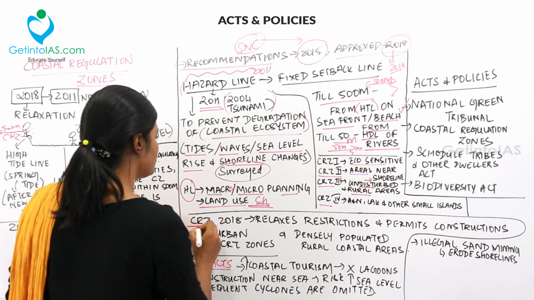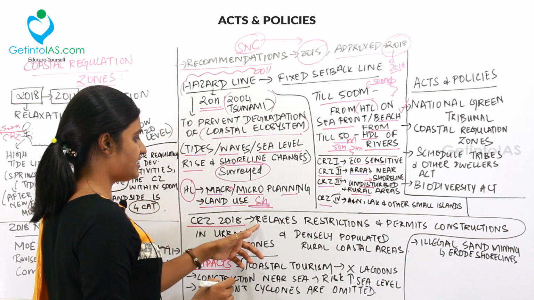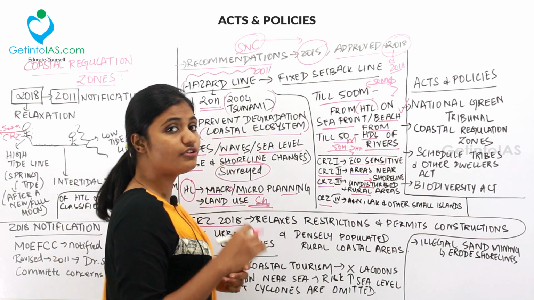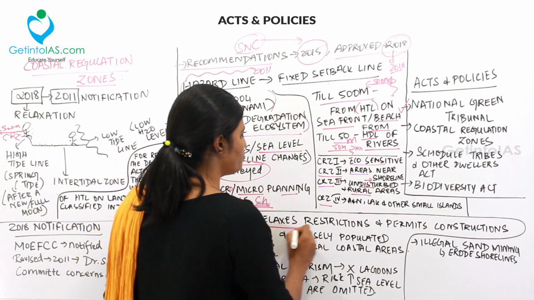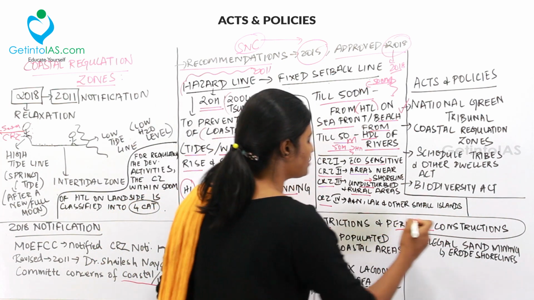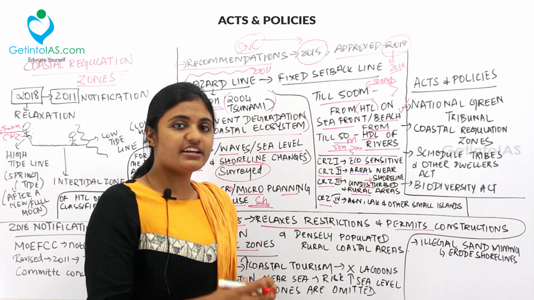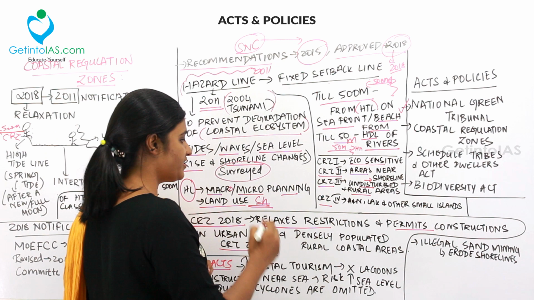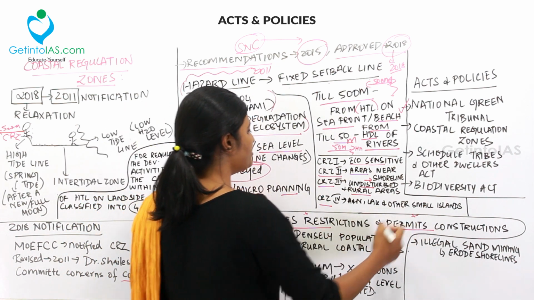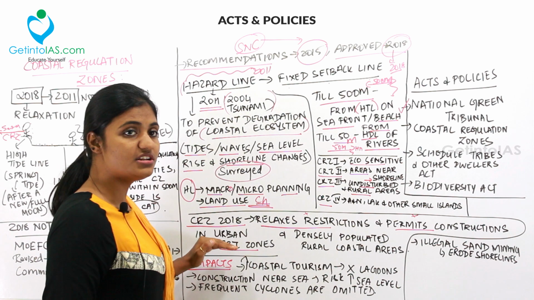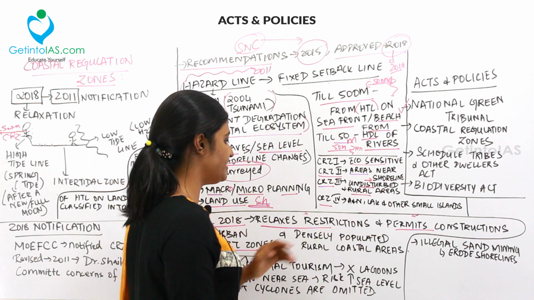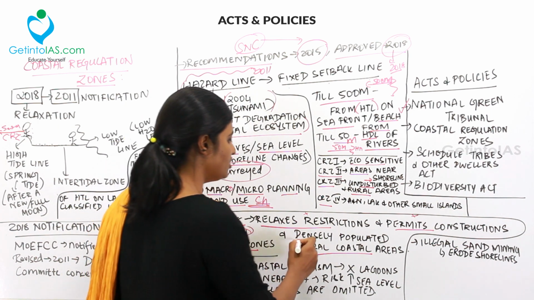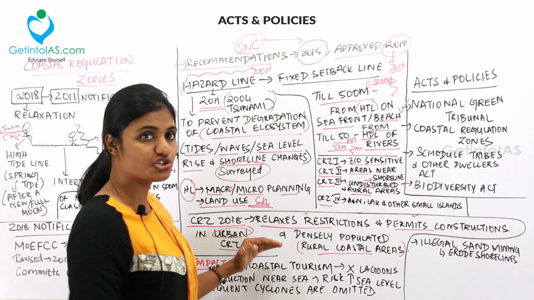So according to the CRZ notification 2018, we are seeing that it relaxed restrictions and permits construction. This is really not good for the coastal ecosystem. So it relaxes what? Restrictions, and permits construction. So according to the Coastal Regulation Zone 2018, it relaxed restrictions and permits construction in the urban coastal regulated zones and the densely populated rural coastal areas. Right in the urban coastal regulated zones and in the rural coastal areas, the relaxation was done.